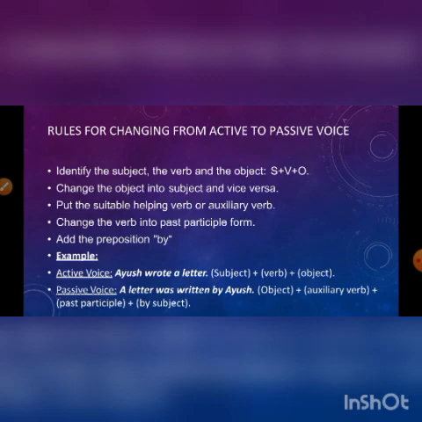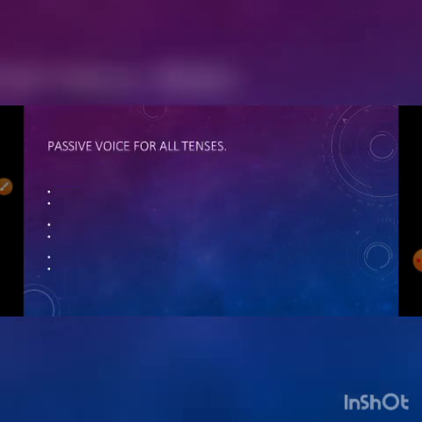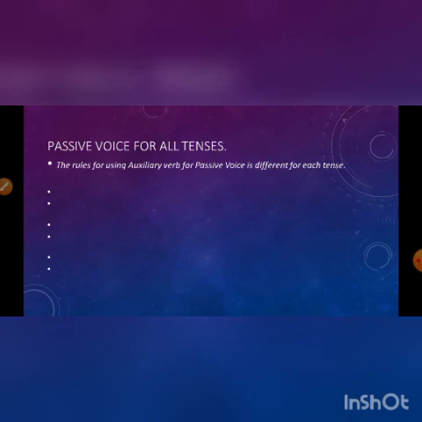Now come to some other rules about auxiliary verbs, because the rules for using auxiliary verbs in the passive voice are different for each tense. In the case of simple present tense, suppose the active voice is: they eat oranges. So in the passive voice, what do you write? Oranges are eaten by them. Here, what is the verb used? "Are".